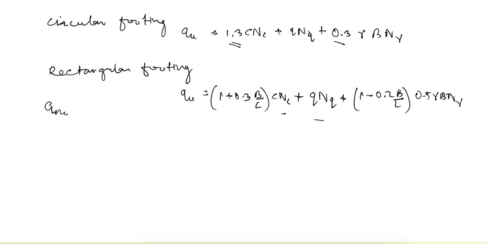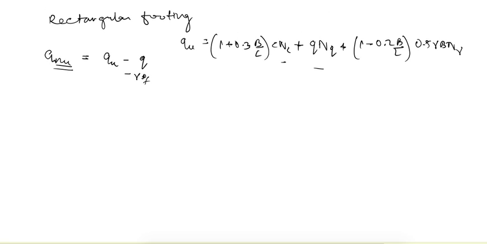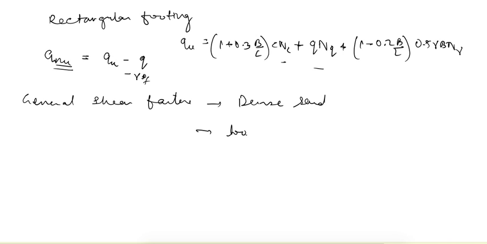And if net ultimate bearing capacity is asked, then you can simply find it as qu minus q, that is equal to gamma Df. This way net ultimate capacity can be found out. Now in the original theory, general shear failure was assumed, which happens in dense sand. Now if we say the sand or the soil is in loose condition, so depending upon that, local shear failure can happen, or if it is very loose, then punching shear can also happen.